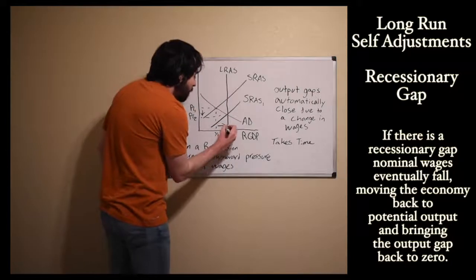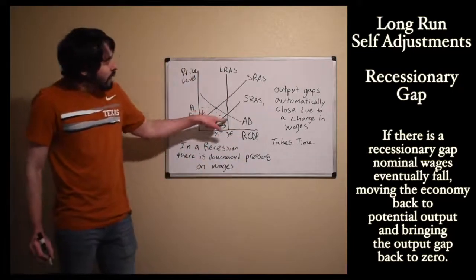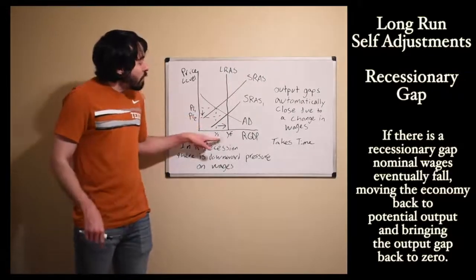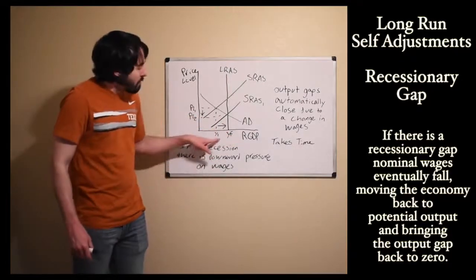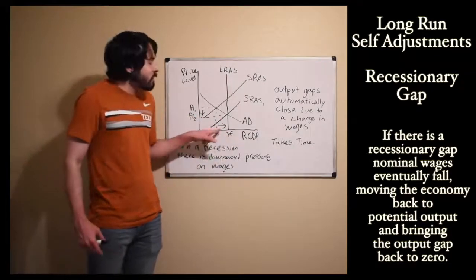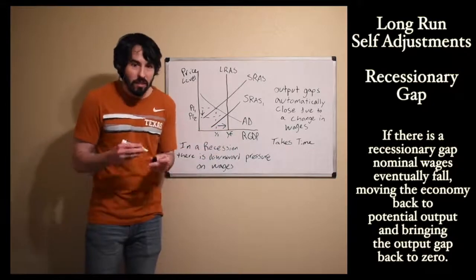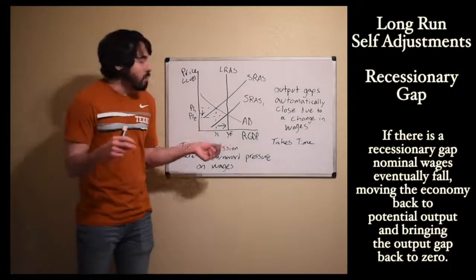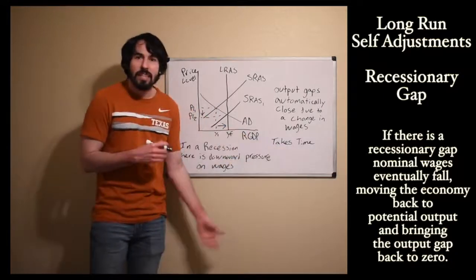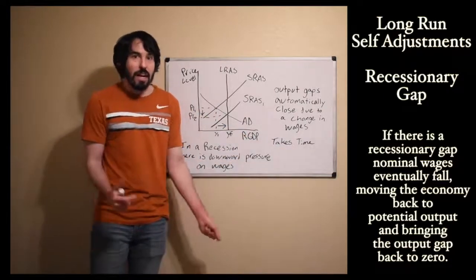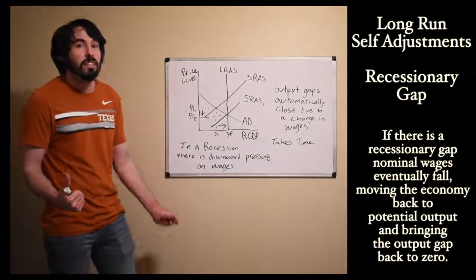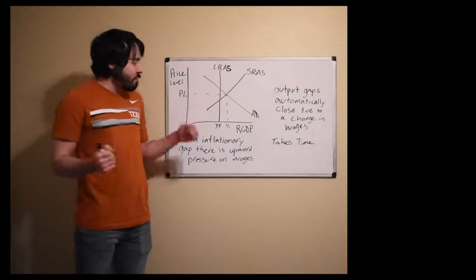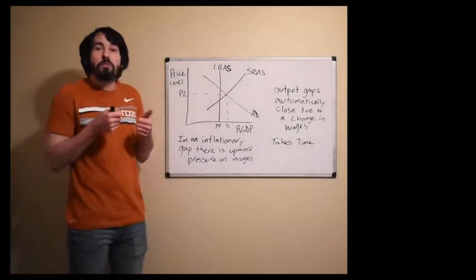Price level will come back down, so prices and wages decrease. So inflation is down, wages are down, but we get back to full employment output and our unemployment rate decreases as real GDP increases. So output gaps will fix themselves. The only issue is that this takes time. It could take years. And I don't know about you, but I'm not willing to wait years for my job to hire me back.